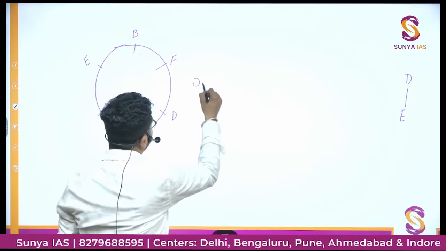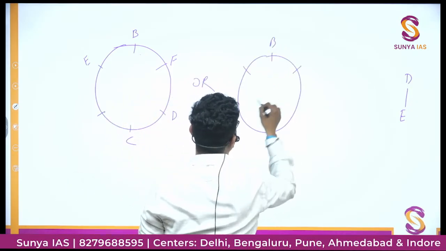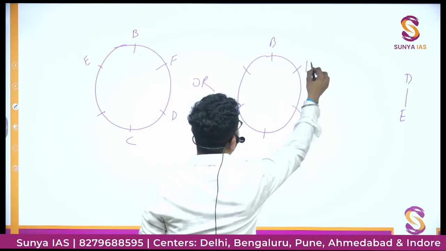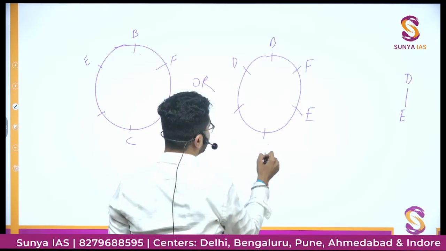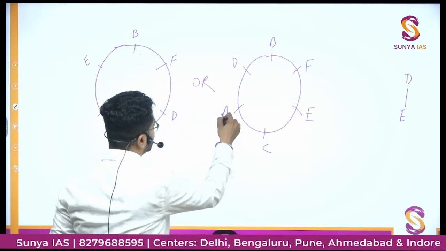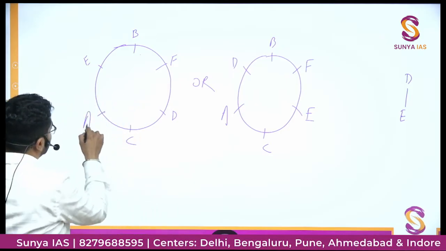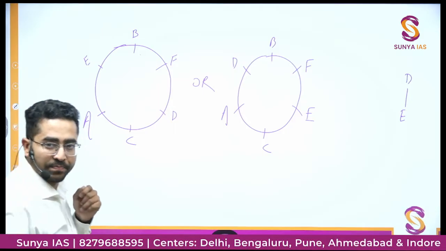Or what can be done if this is the diagram, B, this is F, and if D is here, then it is E, this is C. Okay, so who is left? A, B, C, D, E, F. A is left here, A is left here. So I think these two possibilities are possible here.